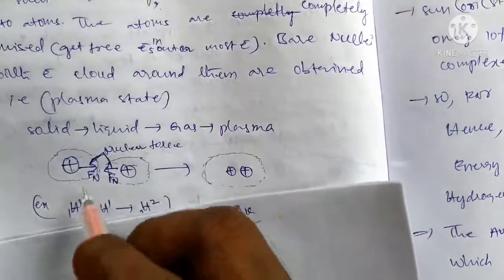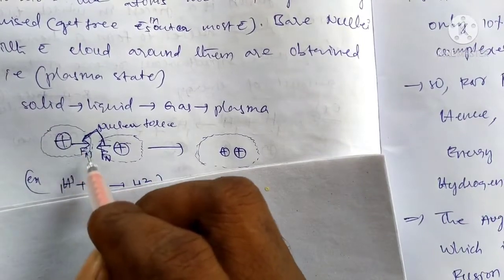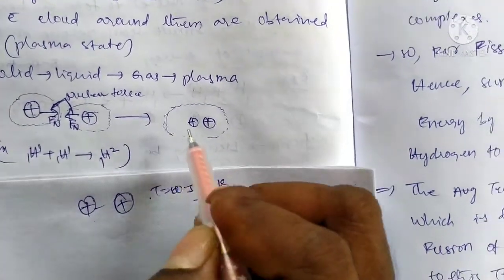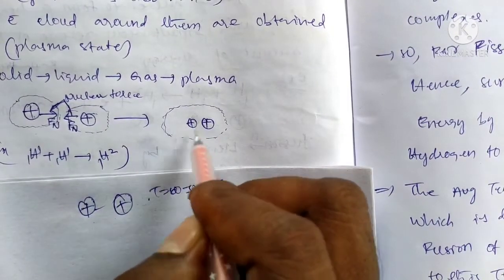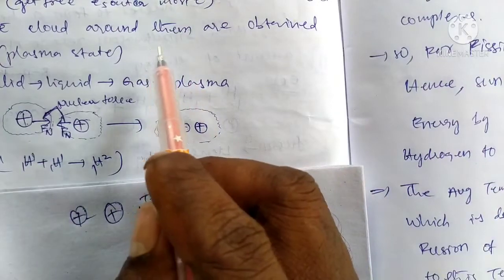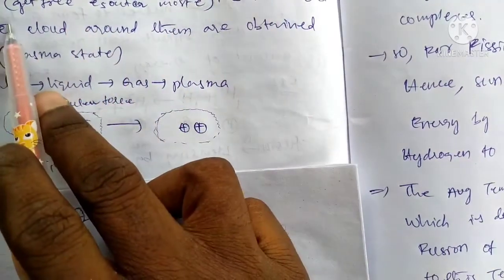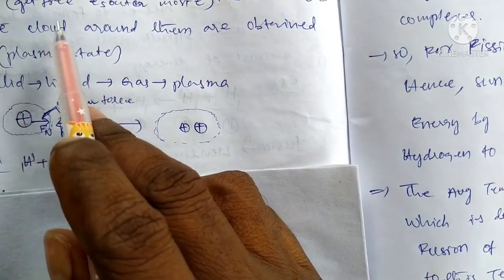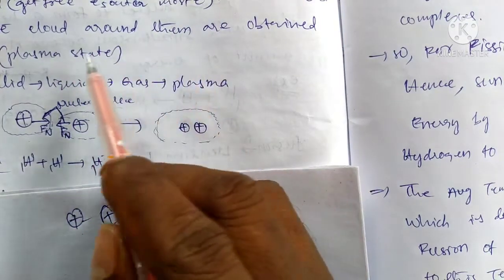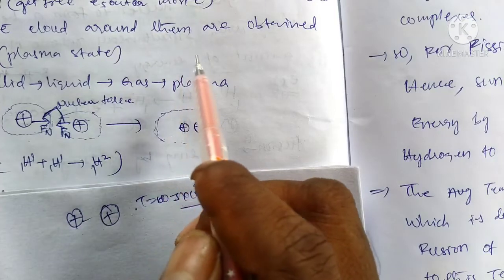The bond can be broken, and they can be formed at high temperature. They can be completely ionized, and free electrons are obtained from the outermost orbital, with an electron cloud around them.